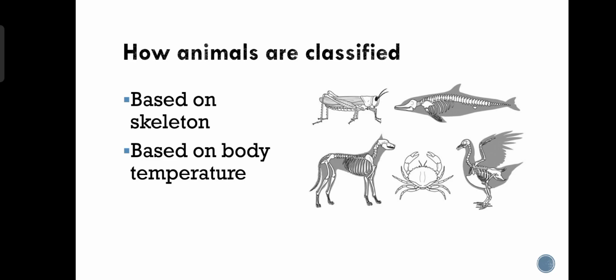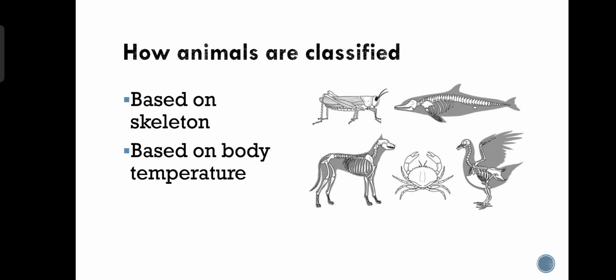Scientists classified the animals into different groups. They classified the animals on the basis of their skeleton and on the basis of their body temperature. How did they divide the animals on the basis of skeleton? Mostly when we discuss the skeleton of animals, there are 2 types of skeleton: exoskeleton and endoskeleton. So the animals who have an exoskeleton will be placed in one group, and the animals who have an endoskeleton will be placed in another group, right?